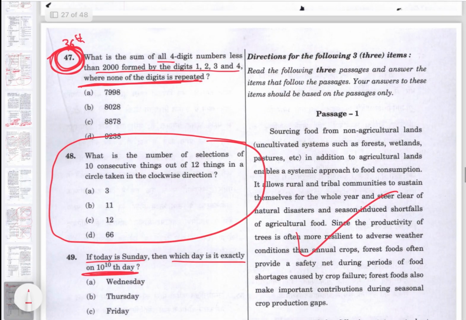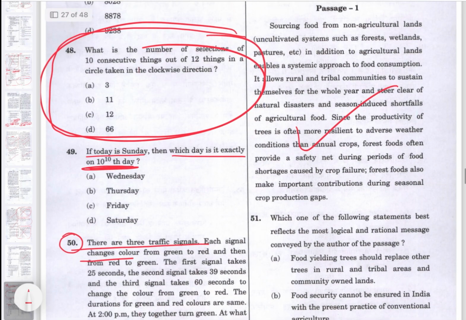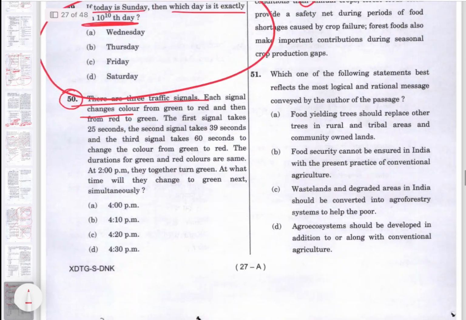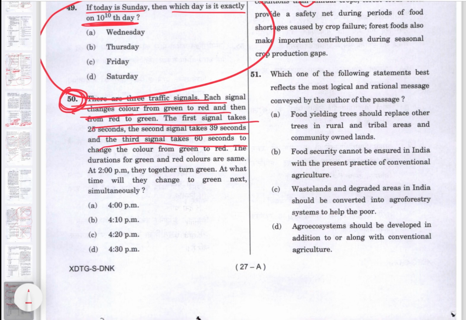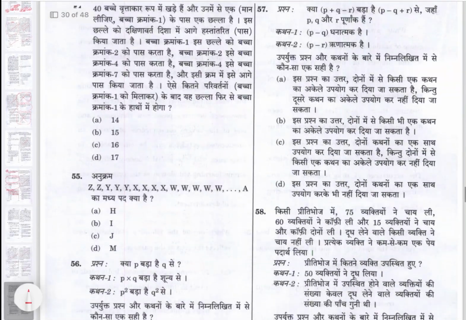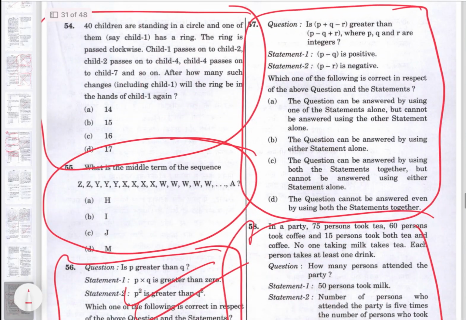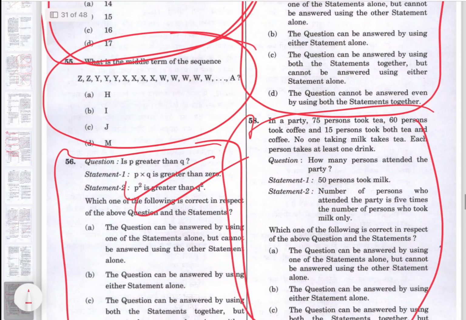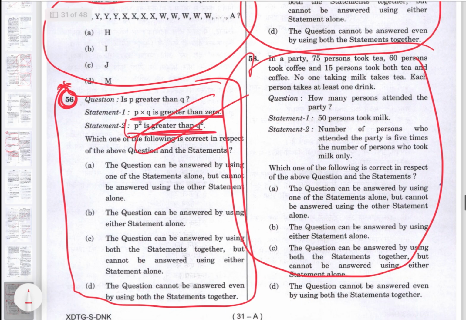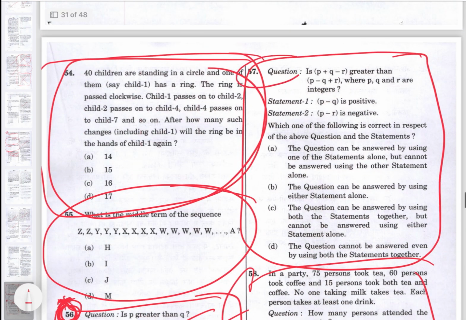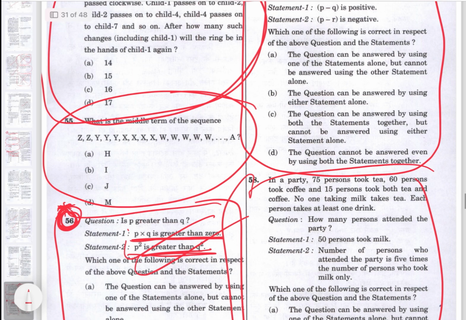And you can try these kind of questions, and LCM HCF based questions, see this question you can try, right? Now you know the concept, it's an LCM question, we have done these kind of questions, so you can try this. And again see these kind of questions you can solve, and this kind of questions you must solve, okay. See P and Q greater than 0, these are basically easy questions given in statement and question based form. Once you have good conceptual knowledge, again this question also, okay. So these are the questions you need to solve.